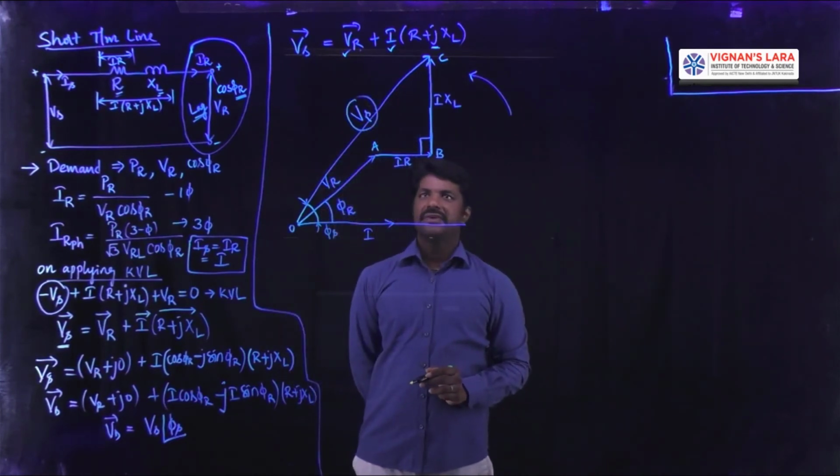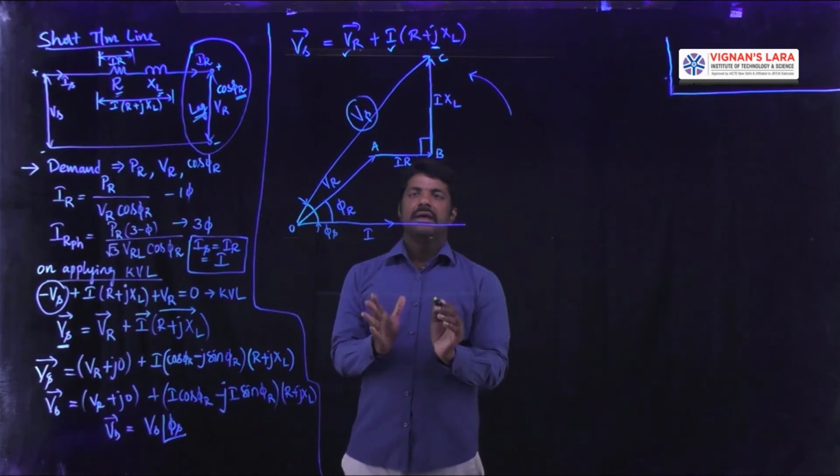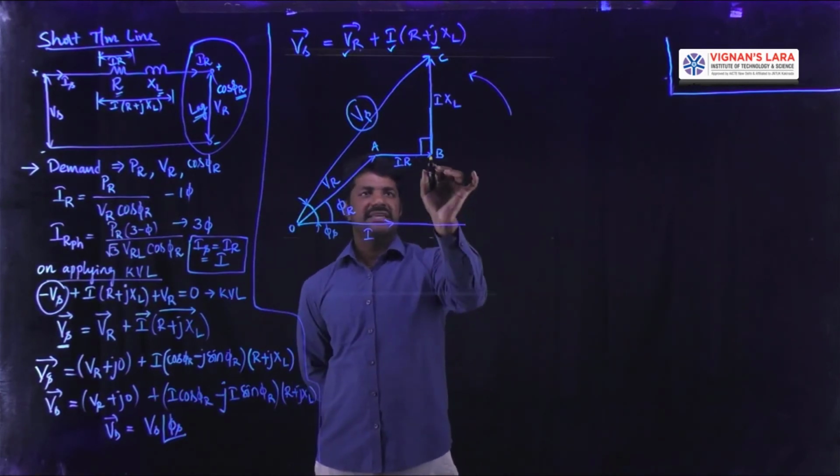How to get that VS? To get this VS, we have to do some small modifications in this phasor diagram.